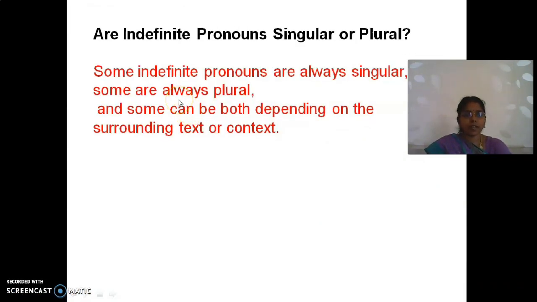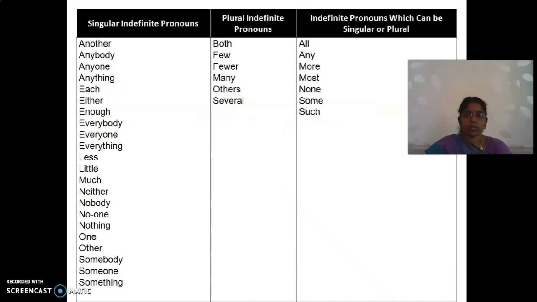Next, we have a doubt. Are indefinite pronouns singular or plural? Some indefinite pronouns are always singular. Some are always plural. And some can be both, depending on the surrounding text and context; they act as singular as well as plural. Now we are going to see a table which represents singular indefinite pronouns, plural indefinite pronouns, and those which act as both.